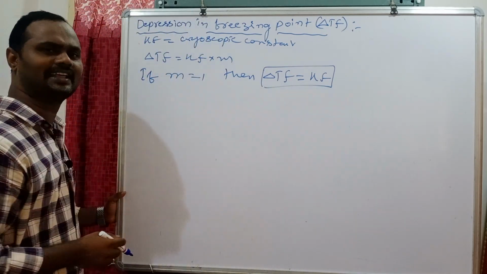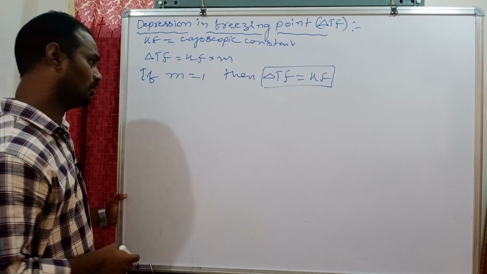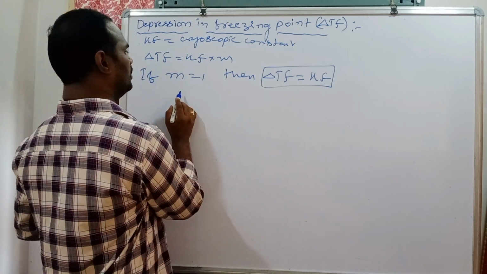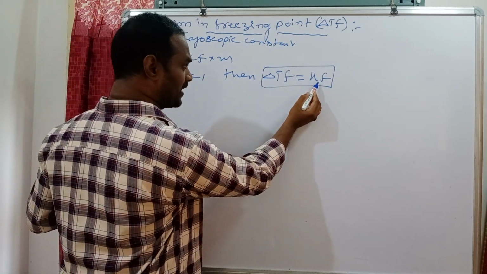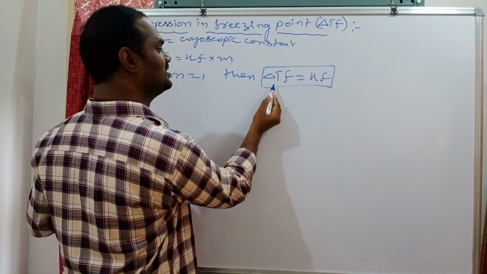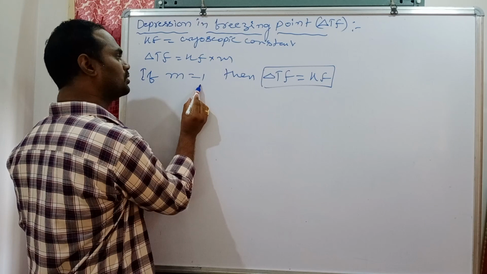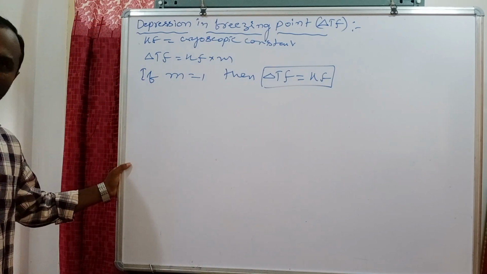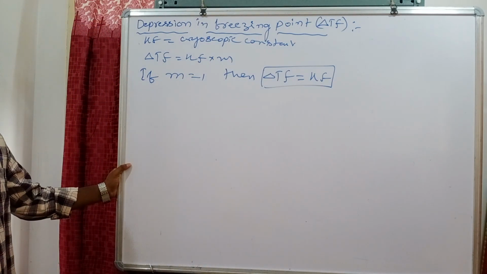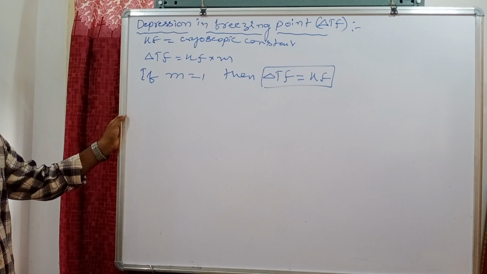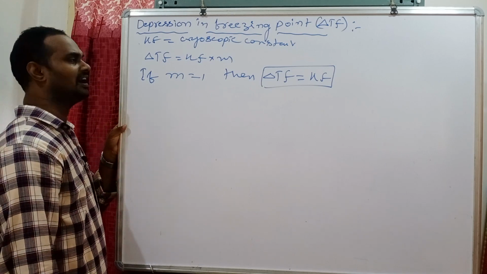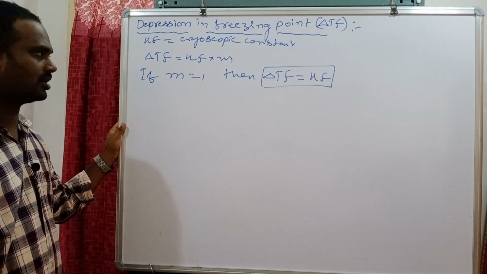That is what we can tell in the definition. Cryoscopic constant is defined as depression in freezing point when 1 mole of solute dissolved in 1 kg solvent. These values we already saw, these are constants.